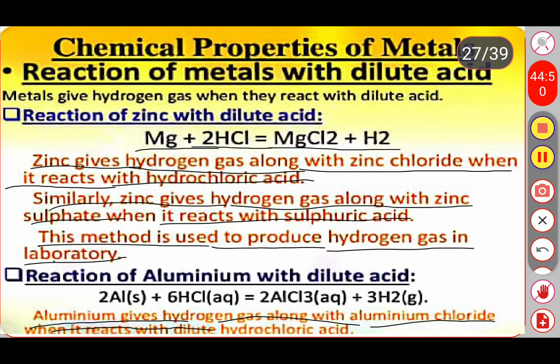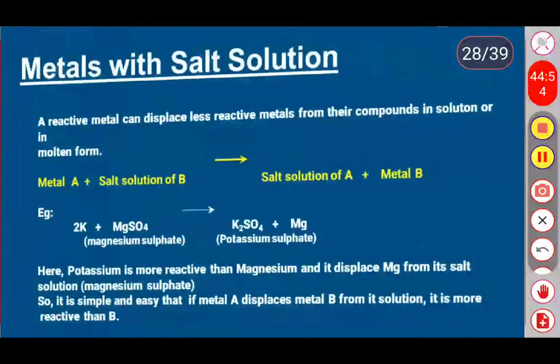The next type of reaction is metals with salt solutions. What happens when metals react with salt solutions? When a metal reacts with metal salts, the highly reactive metal displaces the less reactive metal. So this is the best example of a displacement reaction.